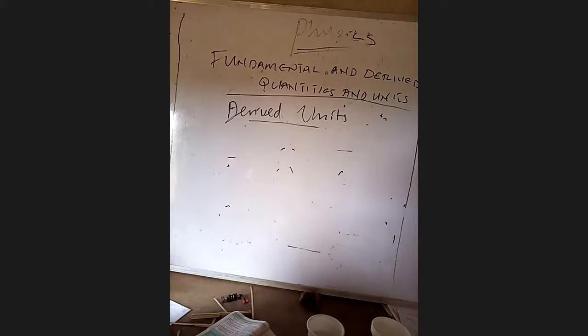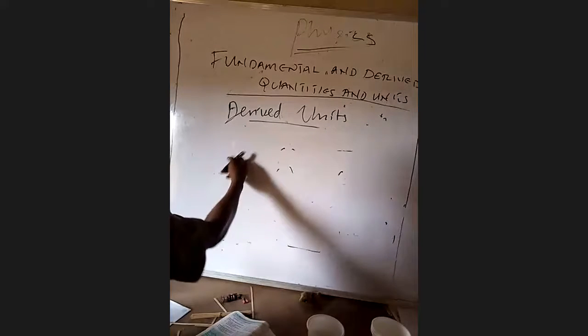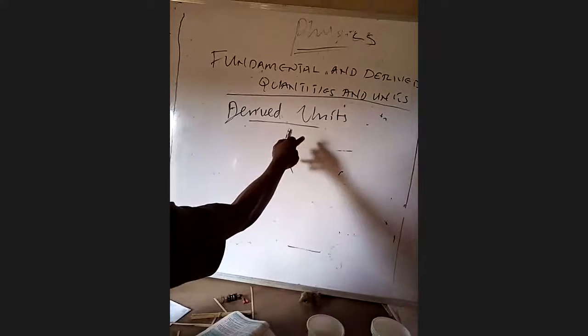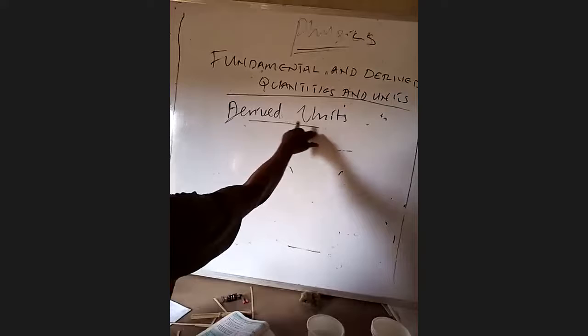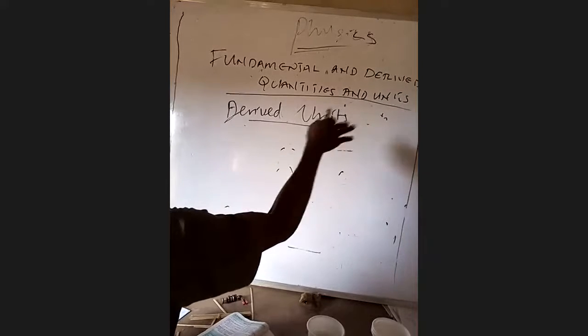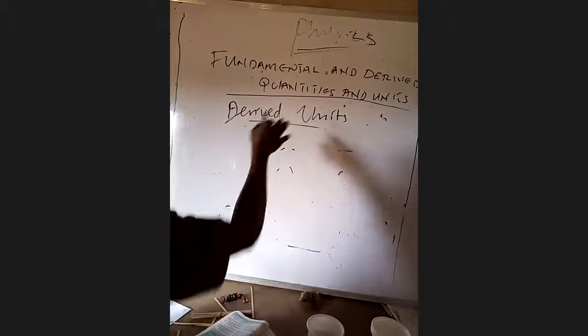So the unit of acceleration is meter per second squared. Do not forget, we are trying to explain derived units. Derived units are non-fundamental units. They are derived from fundamental units, either from a single fundamental unit or from a group of fundamental units. That is where derived units come from.